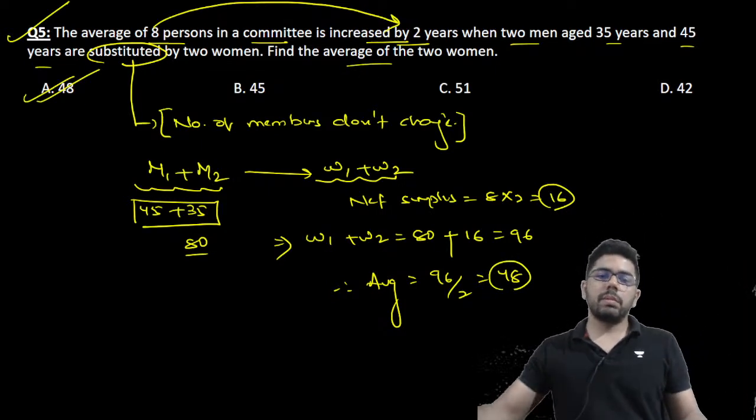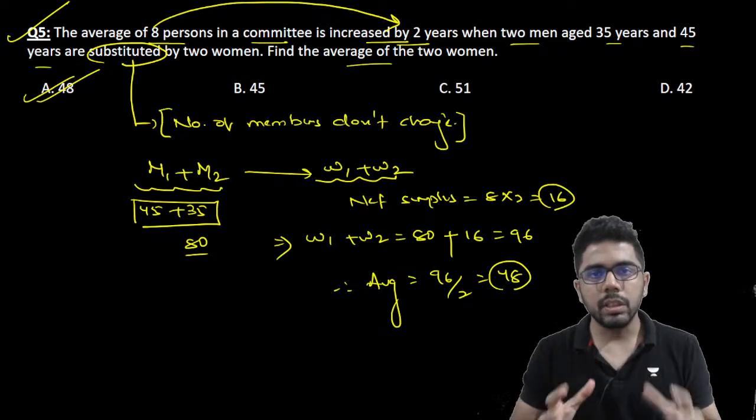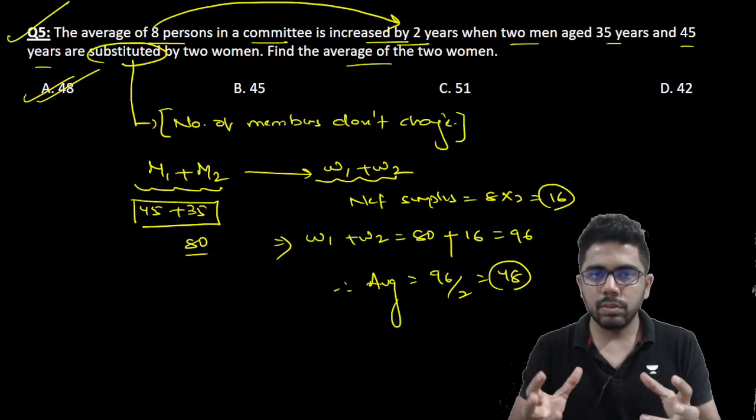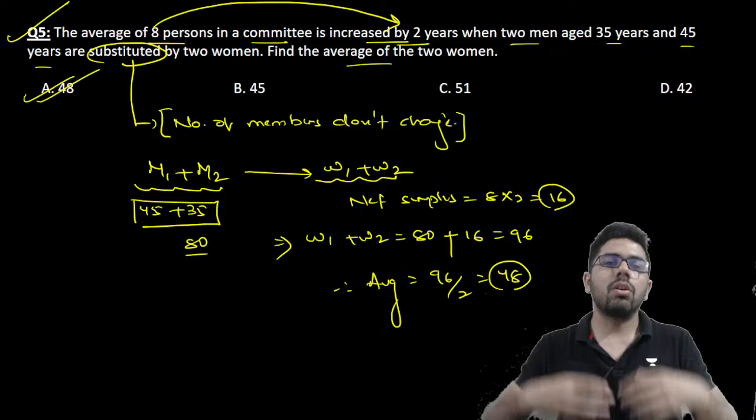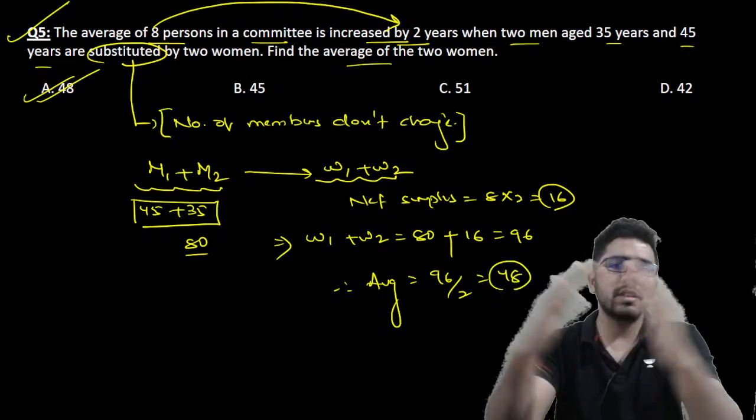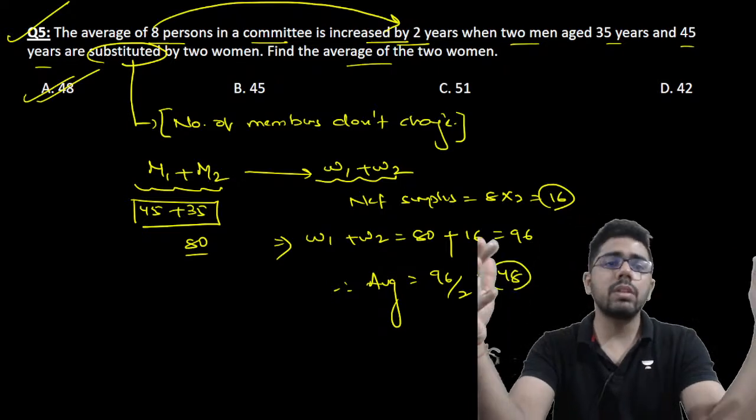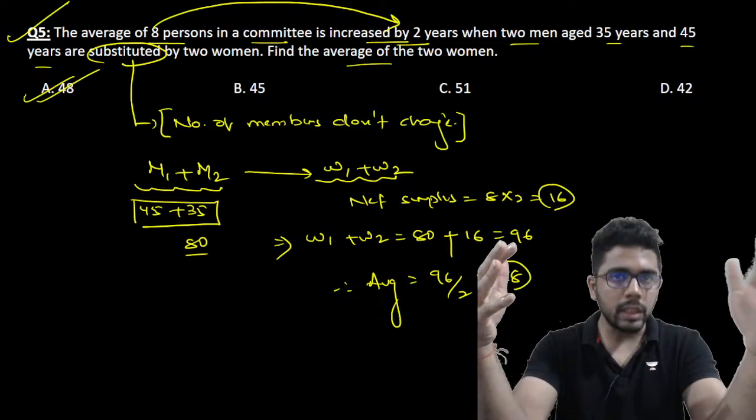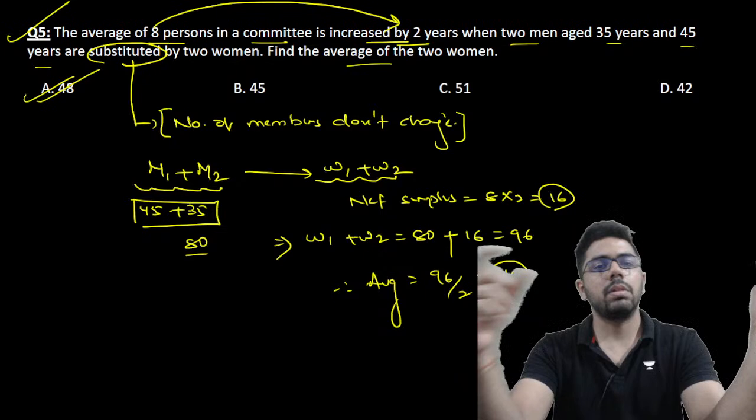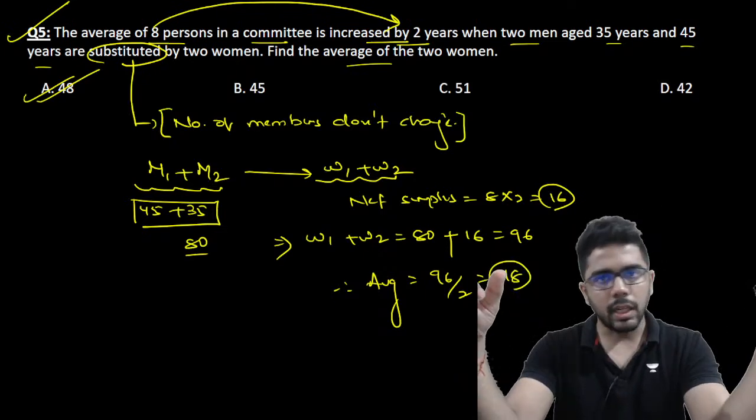The average of the two women is 48, because those two women will bring in the total age of the two men, along with some surplus. Why surplus? Because the average is increasing. They are giving the surplus to the entire group. So 2 given to the entire group of 8. Total surplus is 16. So 80 plus 16, the age of the two women is 96.